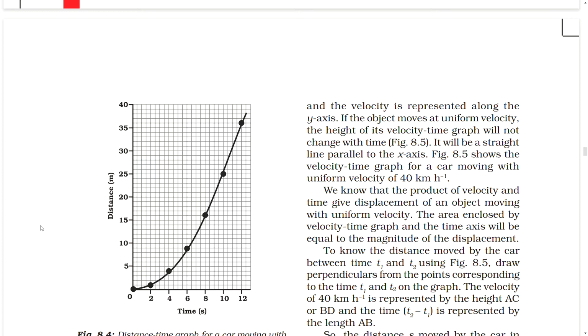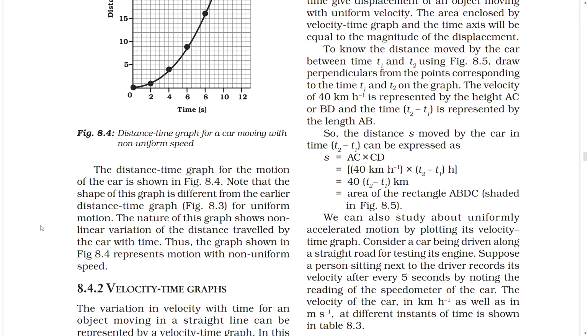To know the distance moved by the car between time t1 and t2 using the figure, draw perpendiculars from the points corresponding to the times t1 and t2 on the graph. The velocity of 40 km per hour is represented by the height AC or BD, and the time t2 minus t1 is represented by the length AB. So the distance S moved by the car in time t2 minus t1 can be expressed as S equal to AC into CD, equal to 40 km per hour into (t2 minus t1) h, which is 40 (t2 minus t1) kilometers, the area of the rectangle ABDC shaded in the figure.